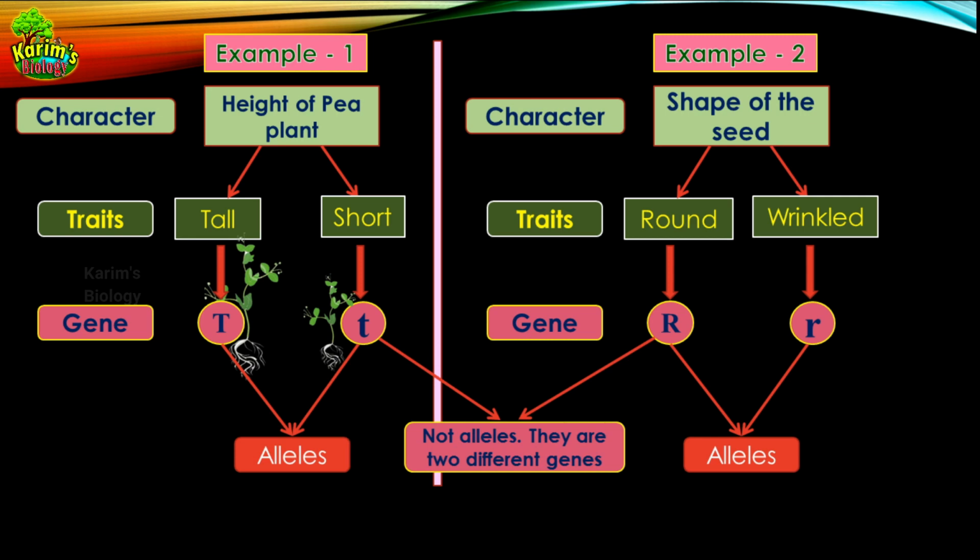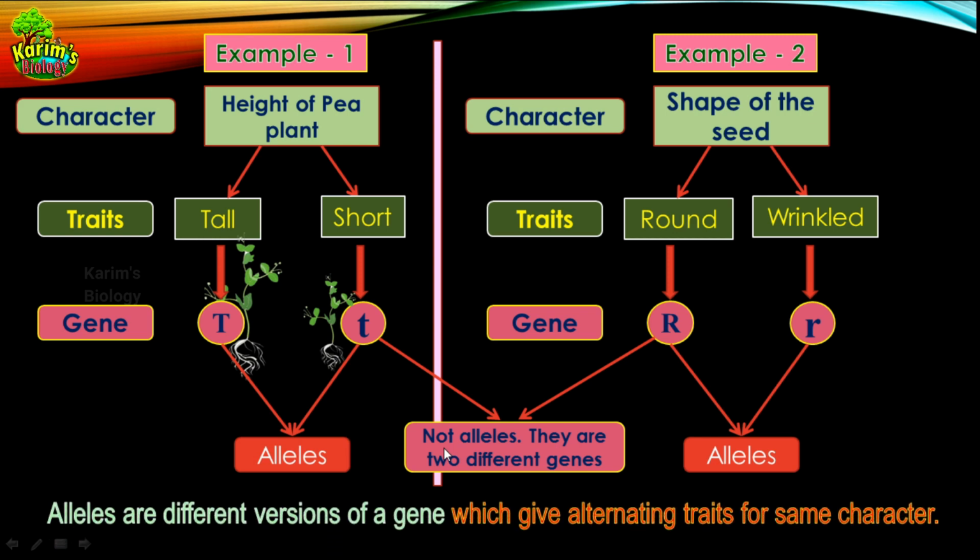No, we cannot call them alleles, because alleles must be the versions of the same gene governing one character. In this case, small t is governing the height of a plant, while capital R is governing the shape of the seed. So we cannot call them alleles because these are two different genes. These are two entirely different genes located on different chromosomes. That's why they are not called alleles.